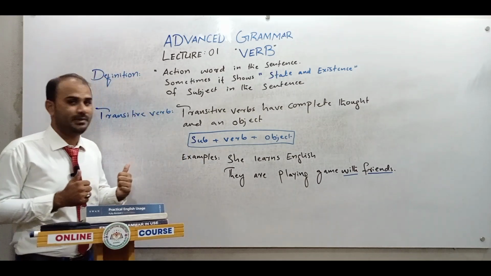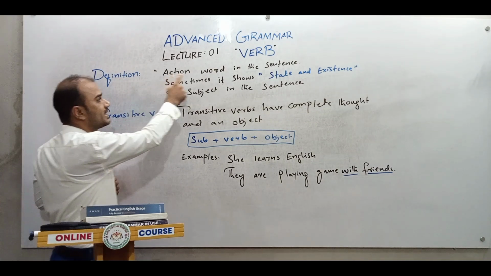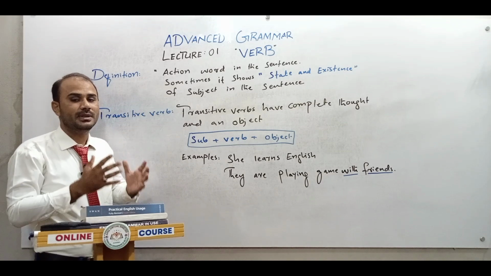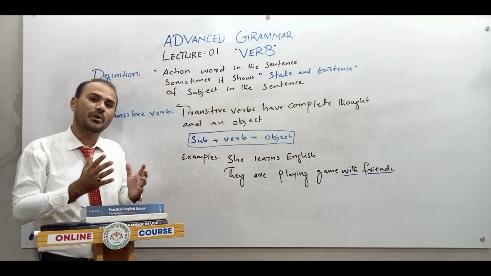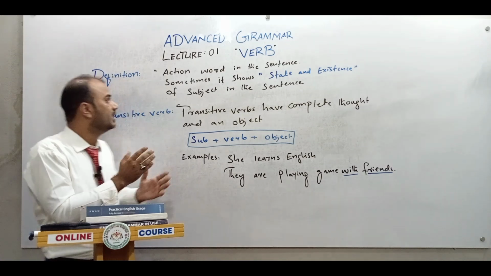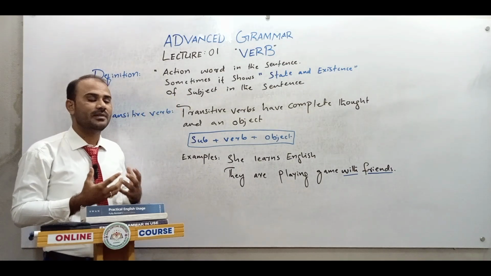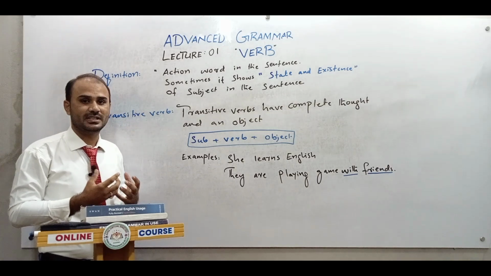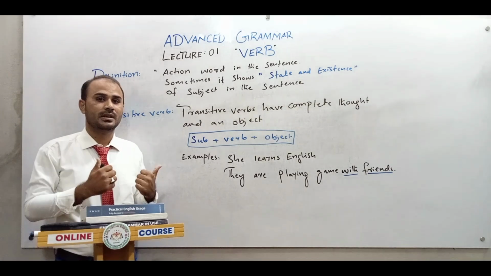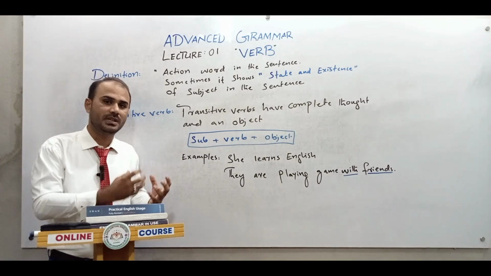What does a verb actually mean? The definition: we have to understand it as the action word in the sentence. As we usually know, a verb is an action word that tells what the action or function of a sentence is going to be, and sometimes it shows the state and existence of the subject in the sentence. We are familiar with the action of the word, but how are states and existence going to be shown?